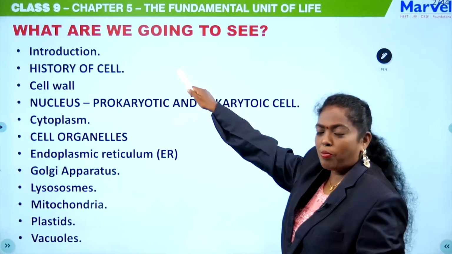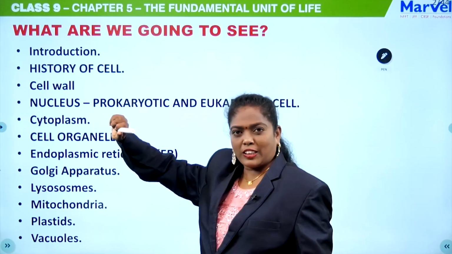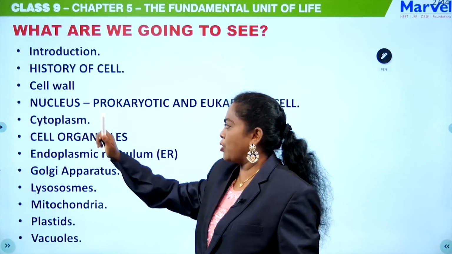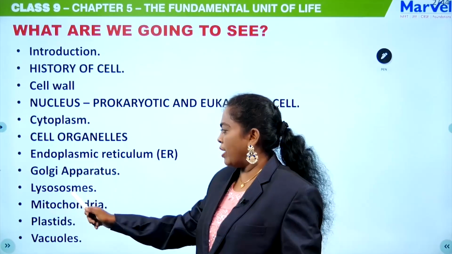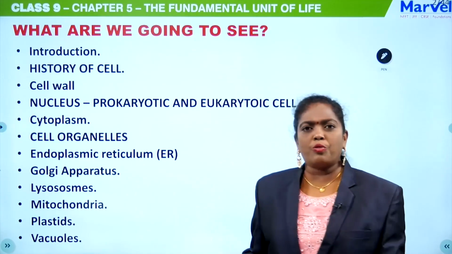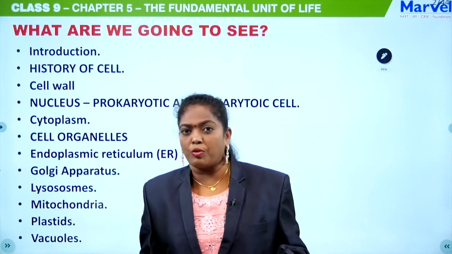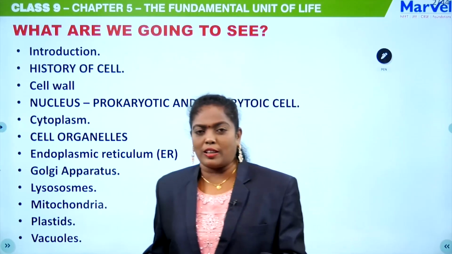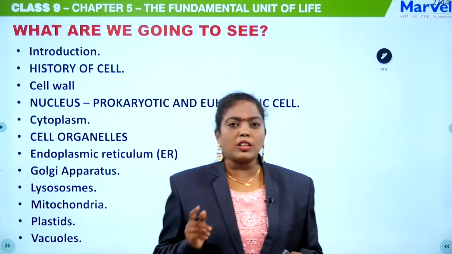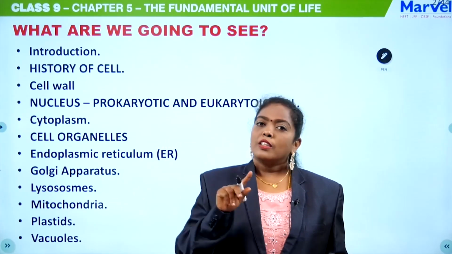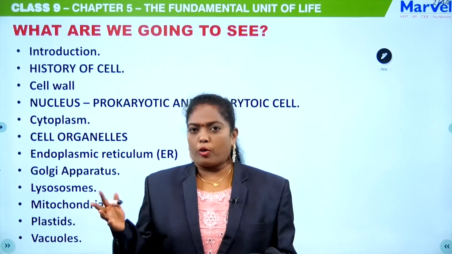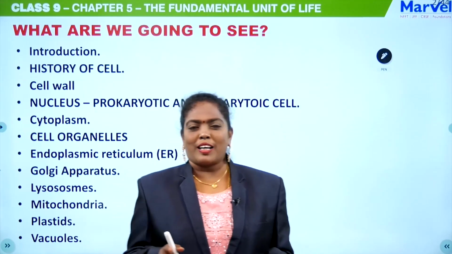So we are going to talk about the history of the cell, the cell wall, the organelles: nucleus, cytoplasm, and ER, Golgi, lysosome, mitochondria, plastids, vacuoles, like that. And we are also going to discuss the difference between prokaryotic cell and eukaryotic cell, and the difference between plant cell and animal cell, because in examinations they will ask you to differentiate between plant and animal cell, or eukaryotic and prokaryotic cell. Okay, ready for that?